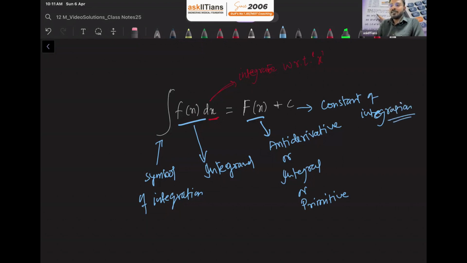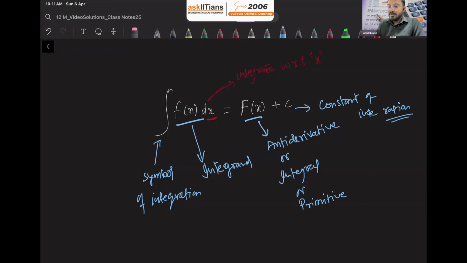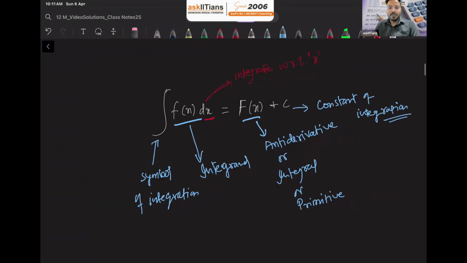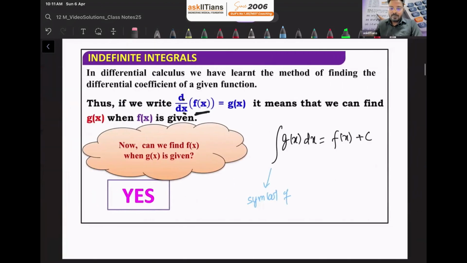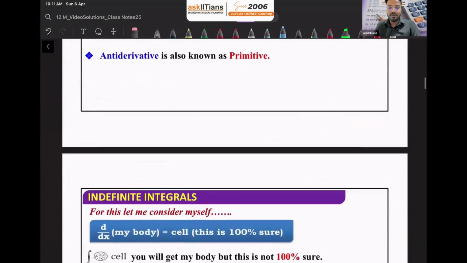Now, this constant of integration, I know that right now you're not getting it, but definitely we are going to come to this topic, and you will get to know each and everything. I hope you have noted it. Just pause the video and note it down. Going forward, we now know the symbol of integration, what the integrand is, what the antiderivative is, and what primitive is.